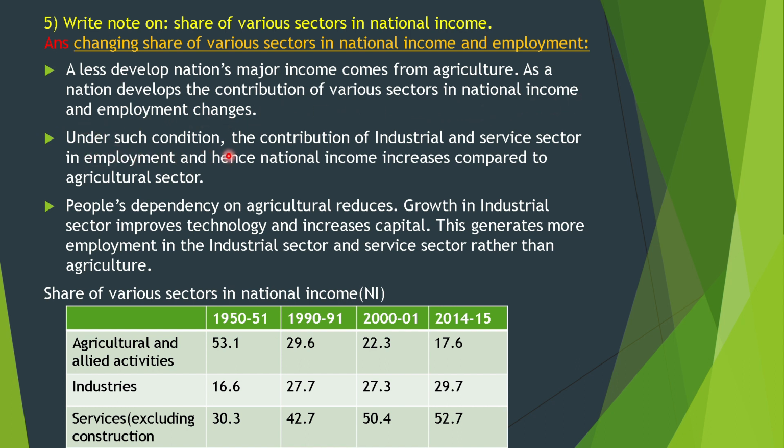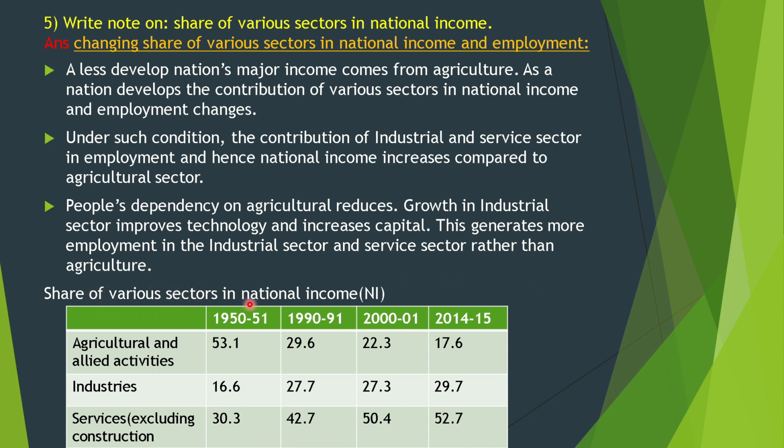Under such conditions, the contribution of the industrial and service sectors in employment, and hence national income, increases compared to the agricultural sector. People's dependency on agriculture reduces. Growth in the industrial sector improves technology and increases capital. This generates more employment in the industrial sector and service sector rather than agriculture.